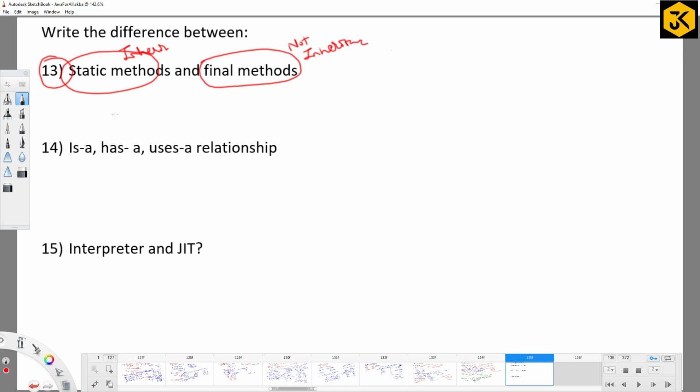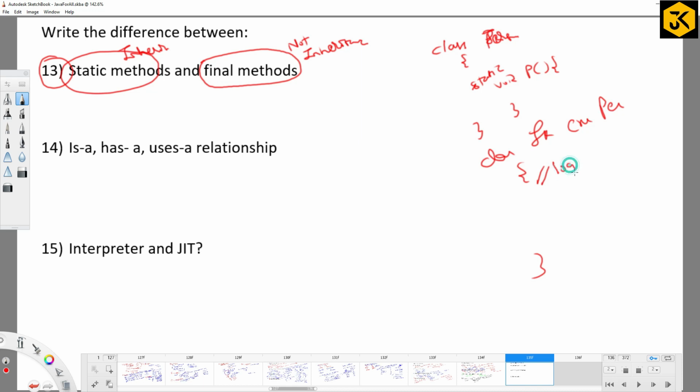If I say, do you have any doubt in the explanation? Take a class person with a void method p of type static, and class jk extends person. Now, if you have clearly understood, here the static method p is logically available.